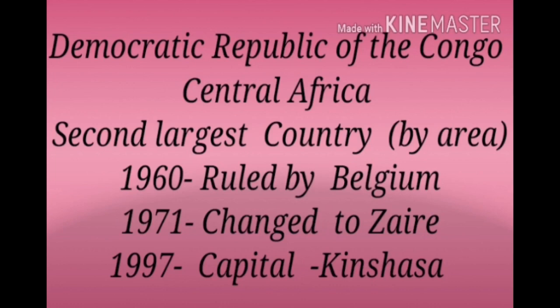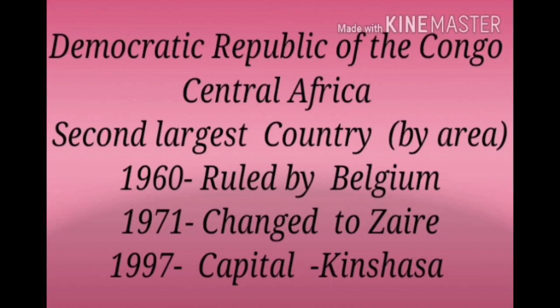The Democratic Republic of the Congo, that is DRC, is a country located deep in the African continent in the tropical zone. DRC is the second largest country in Africa.